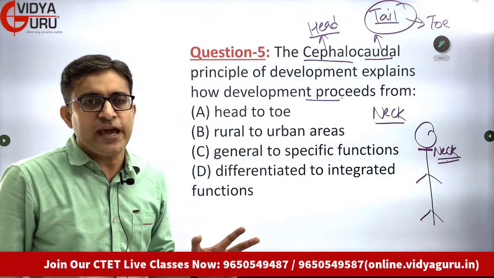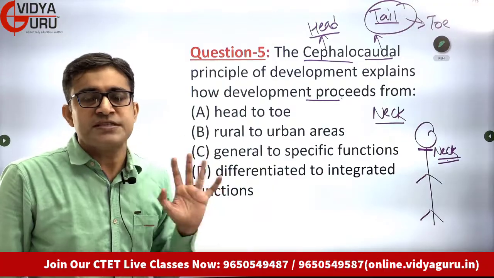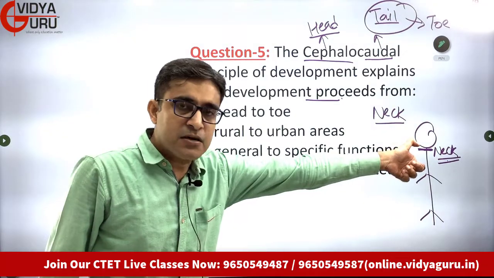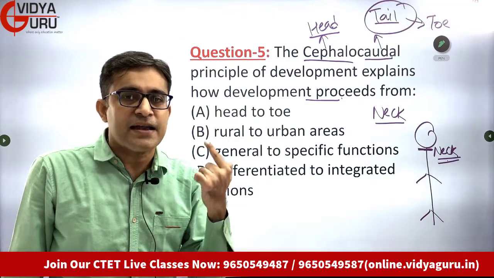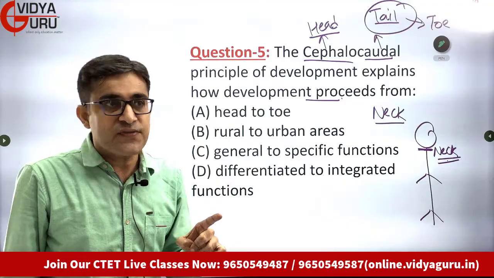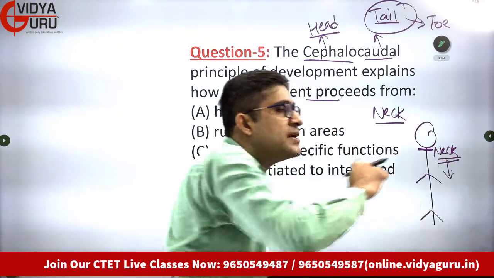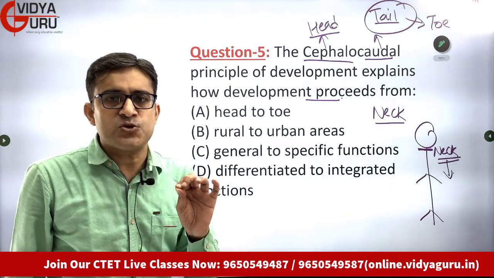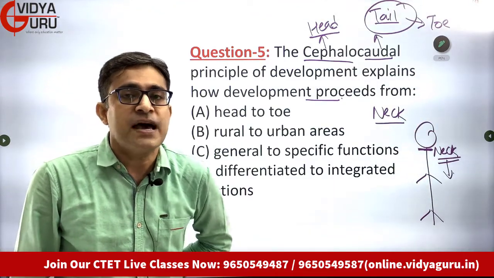Around 3 months of age, the infant learns how to control his neck, learns how to stabilize his neck. That comes first. Can that 3-month-old infant stand on his feet? No, the infant cannot stand on his feet. Now what happens? After neck control, he learns to sit upright. Around 6 months of age, he is able to stabilize his back.